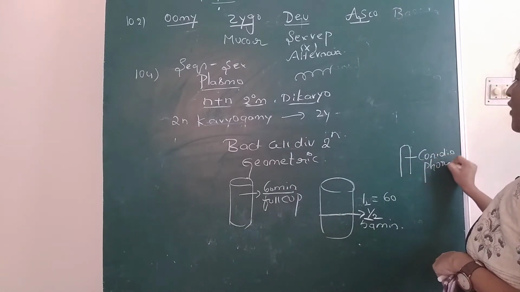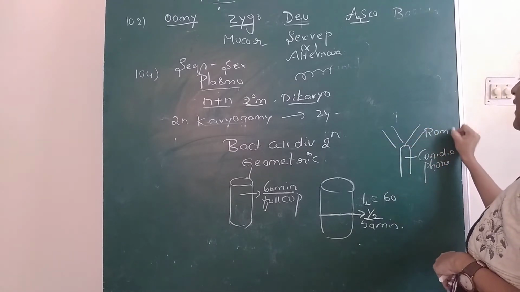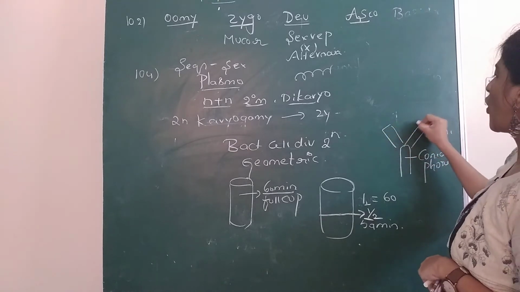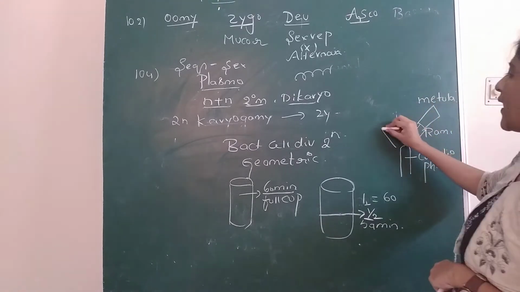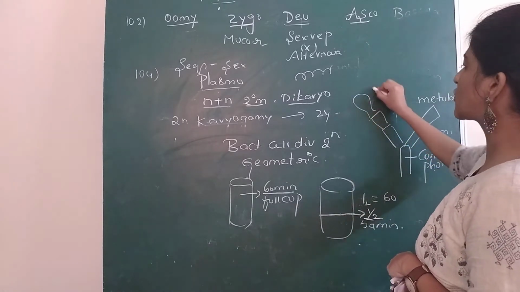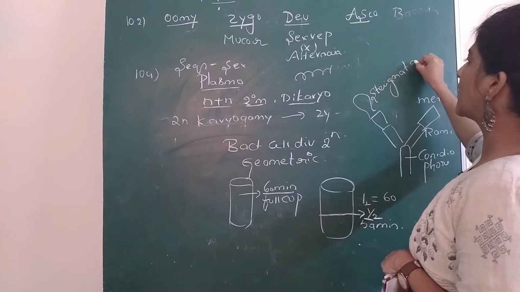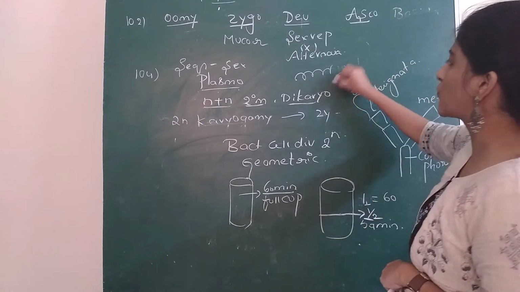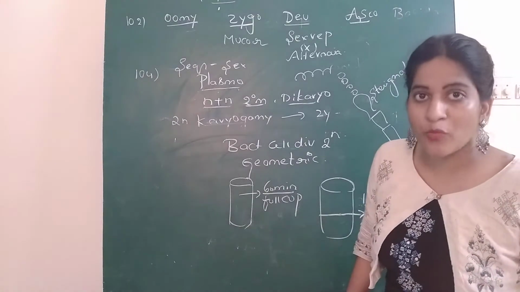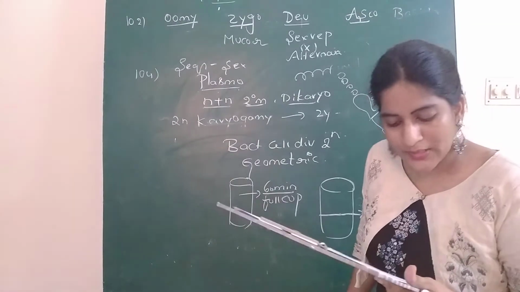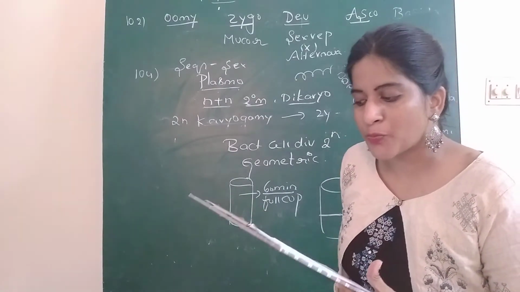Over the conidiophore there is presence of primary branching, call it as rami. And the secondary branching over this is called as metulae. So over the metulae there is presence of sterigmata, and this sterigmata, bottle-like structures, are giving you the conidiospores which are not present inside the sporangium. Call it as exogenous non-motile spores which are formed on the mitosis.